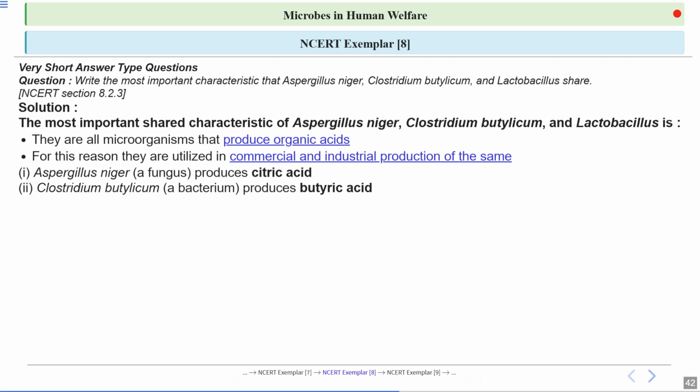Then Clostridium botulinum is a bacterium which produces butyric acid. Butyric acid is important in making butter flavor and is also used in some industrial processes. Now Lactobacillus is another bacterium. This produces lactic acid. Lactic acid is essential in making yogurt and cheese and other fermented foods as well.